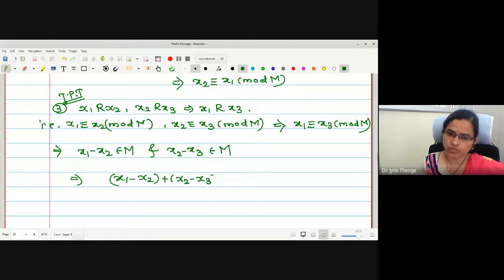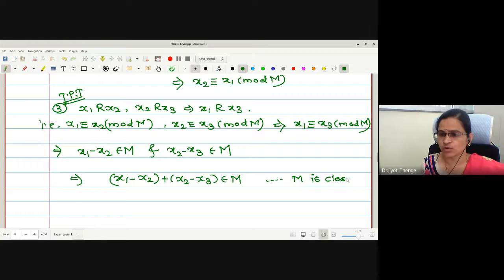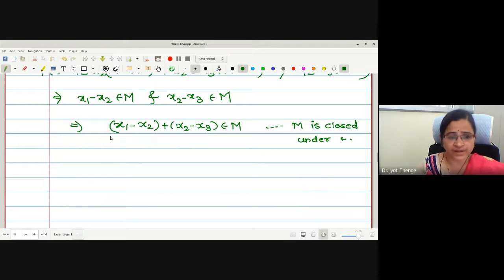What is the reason? The addition of the two elements should be there in the same space. It is closed under addition. Then what is the addition?